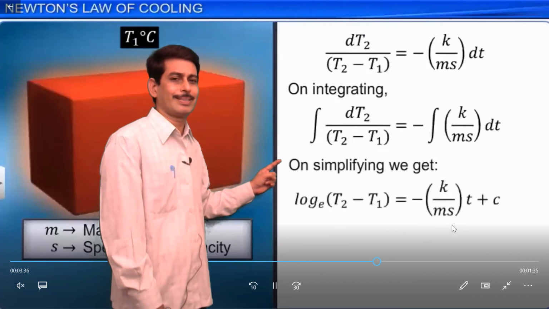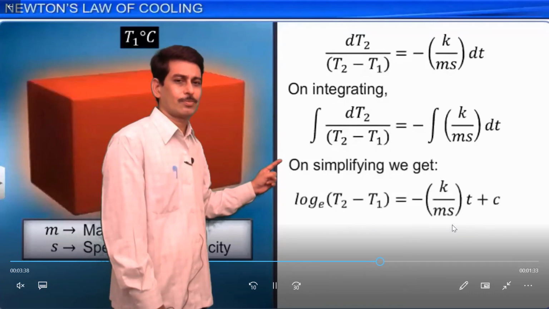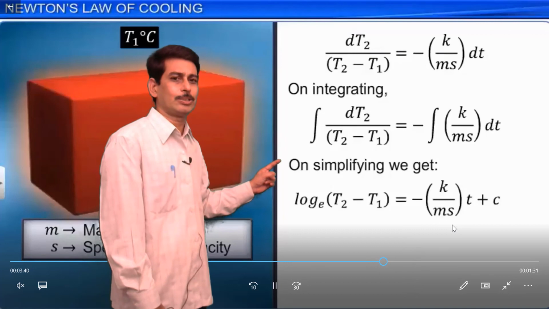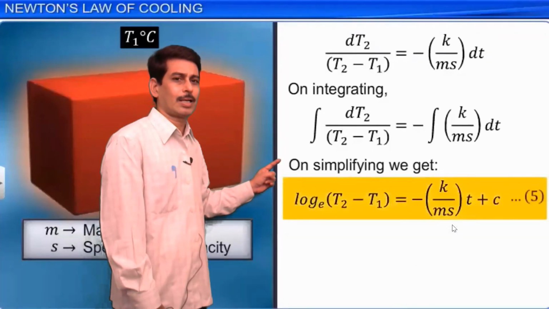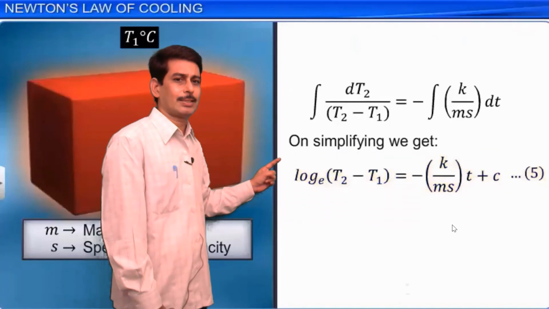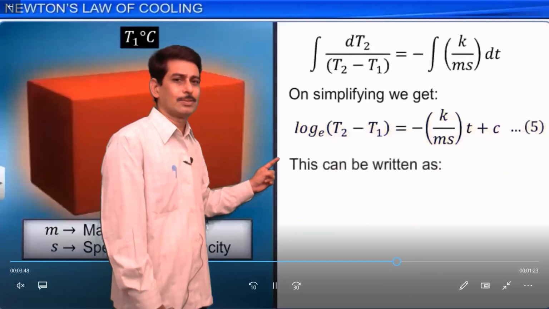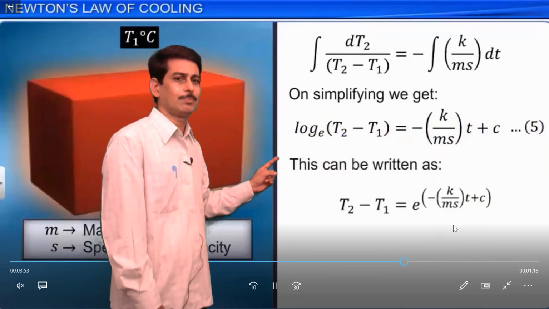And we know the integral of dx by x is log x. So from this formula, the integral of dT2 by T2 minus T1 becomes log of T2 minus T1, and the integral of dt is t. So you get log of T2 minus T1 is equal to minus k by m s into t plus c.